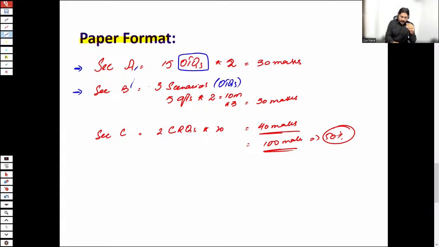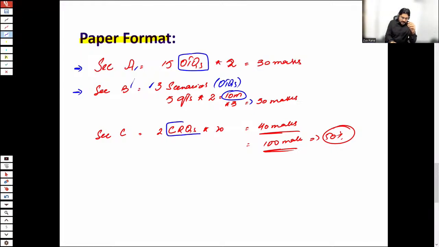But each scenario would be having its own 5 questions. There are 3 scenarios. Each scenario has its own 5 questions of 2 marks each, 10 marks for each scenario. And if there are 3 scenarios, effectively 30 marks for Section B are there.